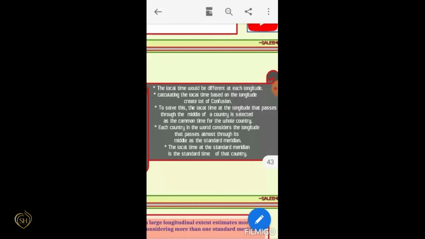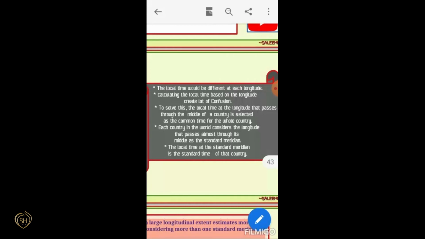Calculating the local time based on the longitude creates a lot of confusion. We know that in India so many longitudes pass, and each longitude has its own local time. So it creates confusion in India.